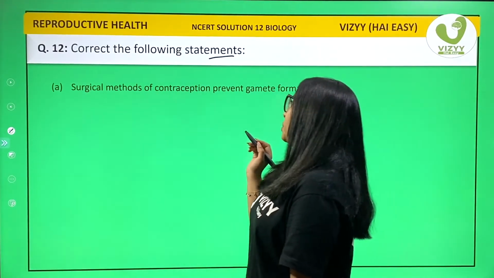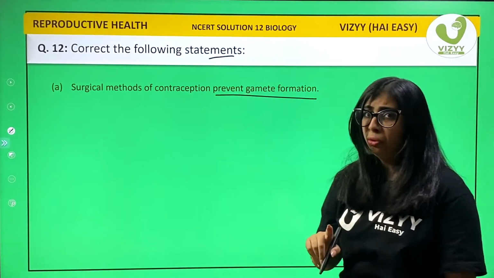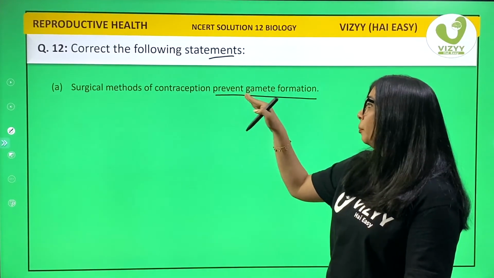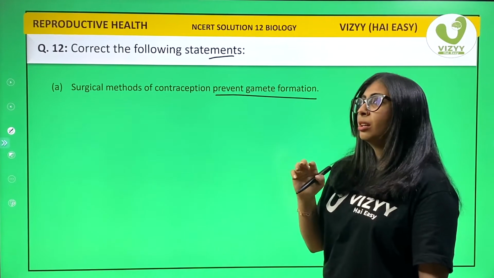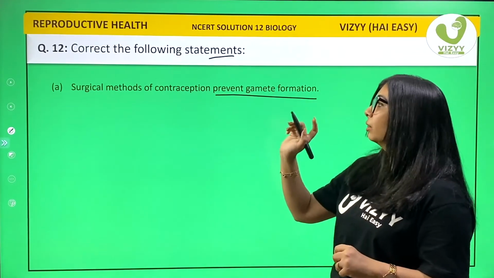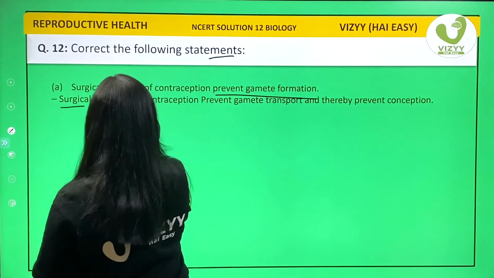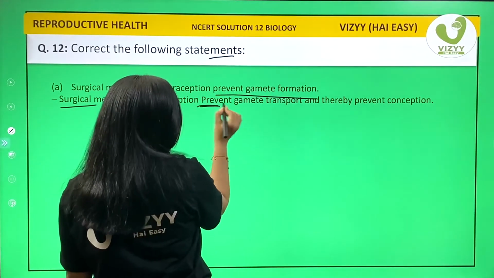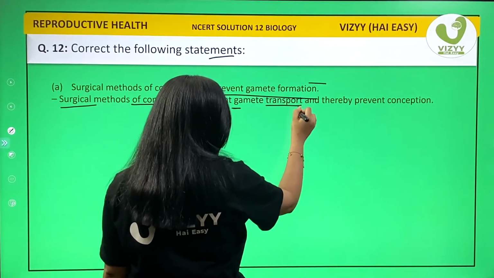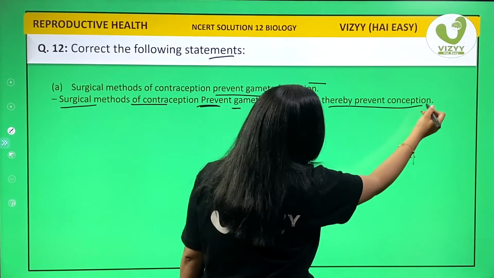Surgical method of contraception prevents gamete formation. Now, is this true? Ask yourself. Read it again. Surgical method of contraception prevents gamete formation. You feel this answer is right. This statement is right. But here, the statement should be, surgical method of contraception prevents gamete transportation and not formation. So this word here is important, and thereby prevents conception.